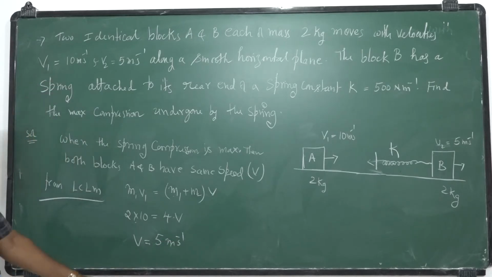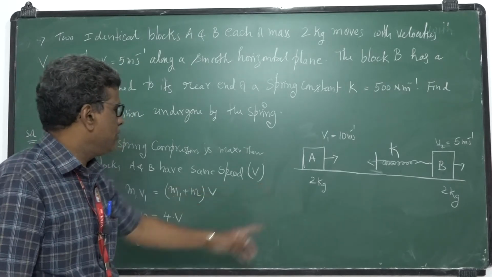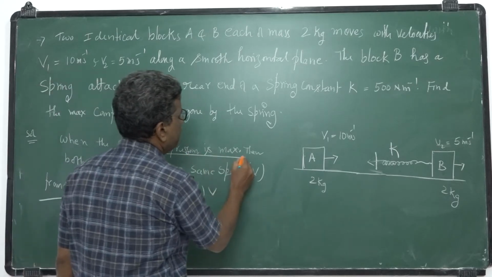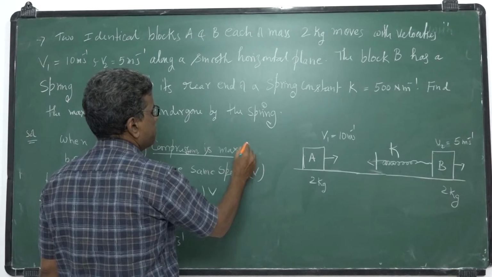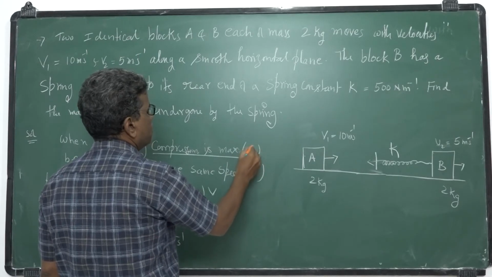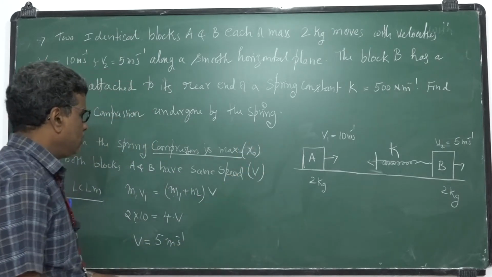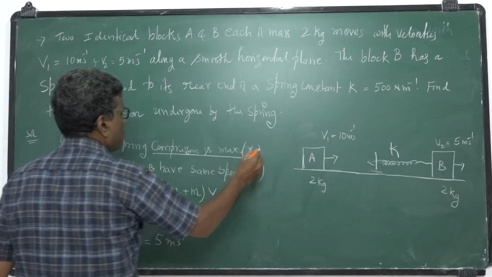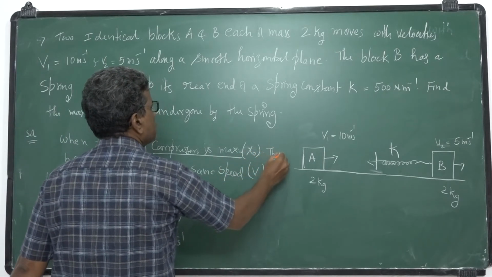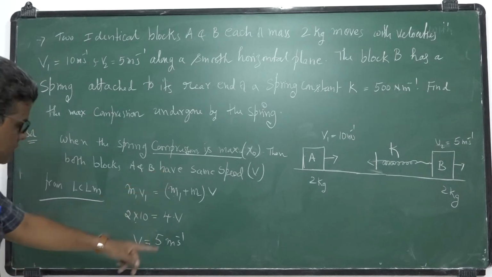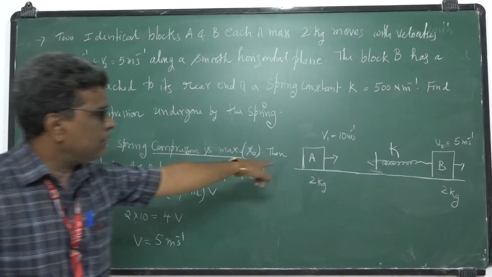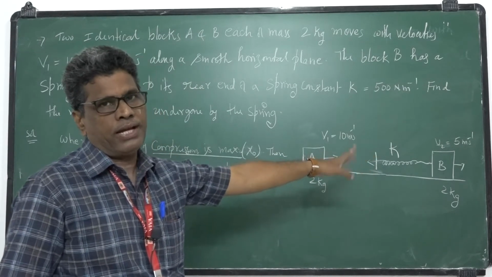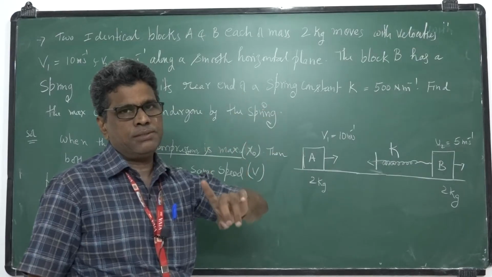So when the spring has maximum compression, let it be x0, both blocks A and B have the same speed, that is 5 meter per second. This I got from the momentum principle. I said momentum is conserved at any instant of time during collisions. That is concept number 1.